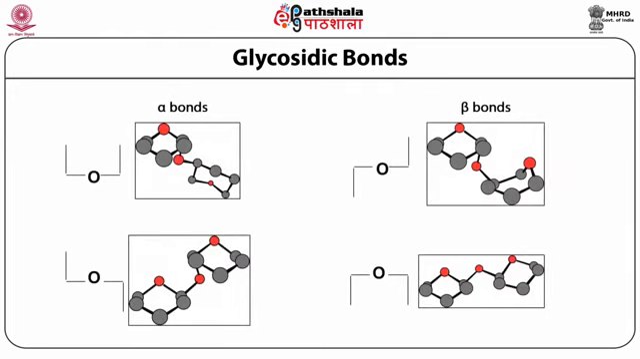Glycosidic bonds are shown in the picture, where in alpha bonds both monomer units are linked via alpha linkage, whereas beta bond means both monomer units are linked via beta linkage. Vice versa, alpha and beta, or both beta linkages, are also possible between two sugar units.